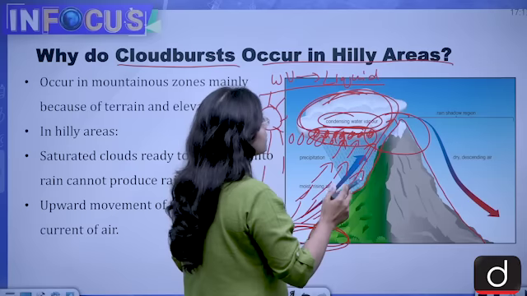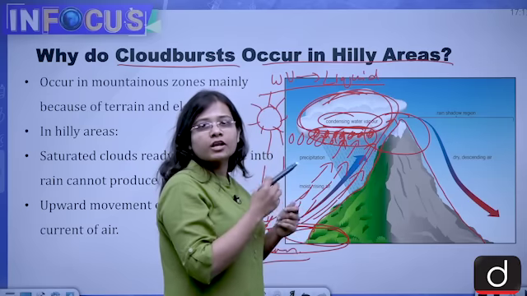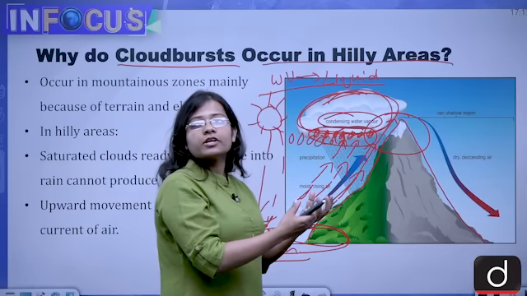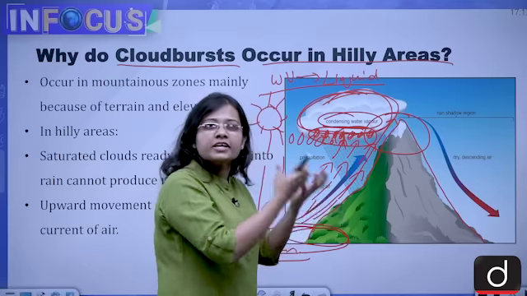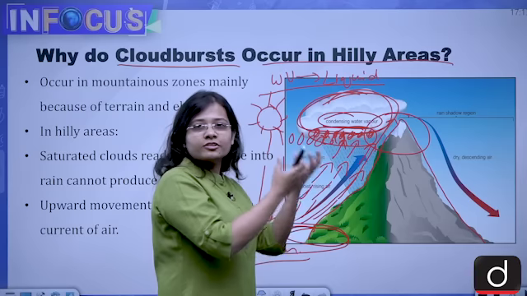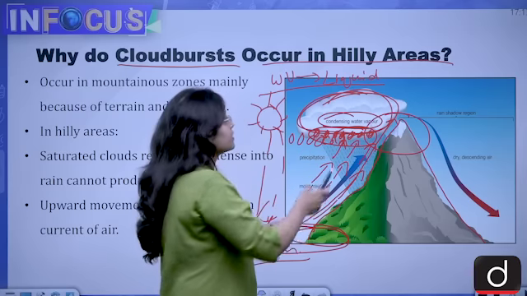Then a time will come when the saturation limit of the cloud will be over, and suddenly the water droplets will come down in the form of very heavy precipitation. It will be very heavy in nature. This is how the cloud burst takes place.